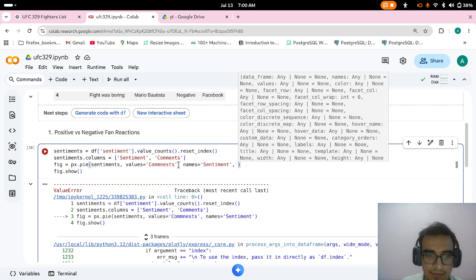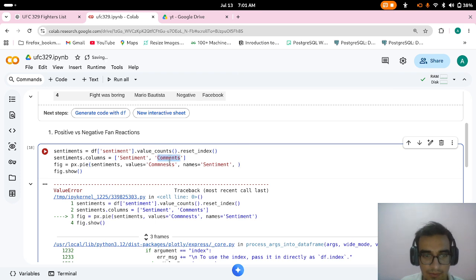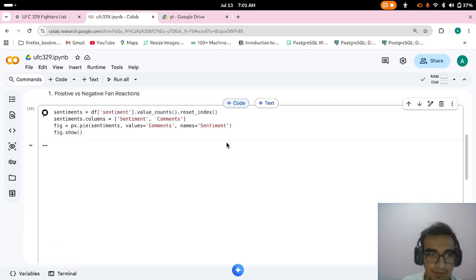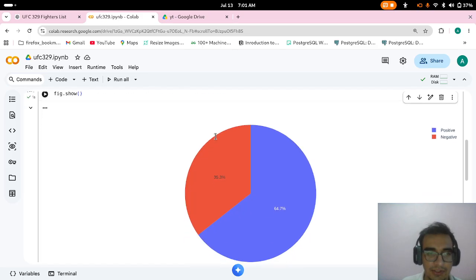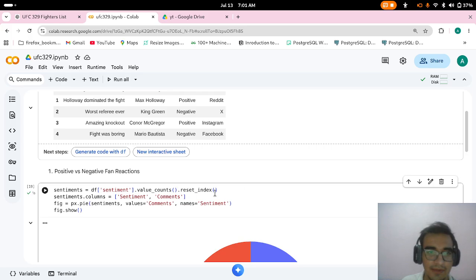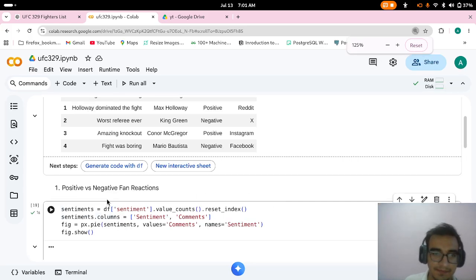It was supposed to be comments, and if I run this code, it will create a chart. It has created a chart, and you can see 64.7% are positive comments and 35% are negative comments. Here you can also see positive and negative.